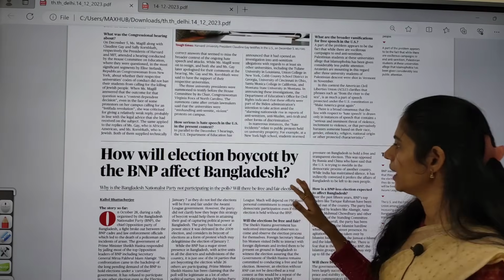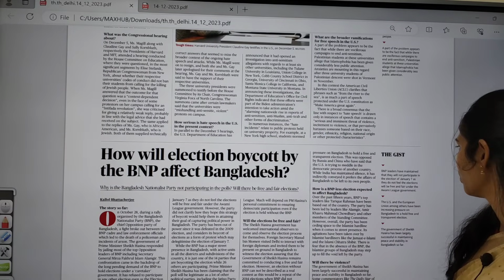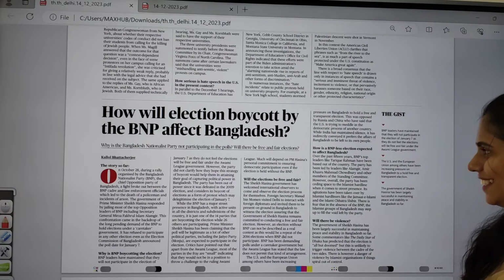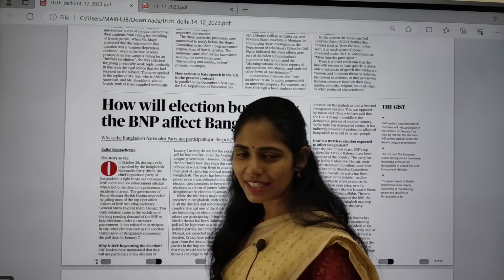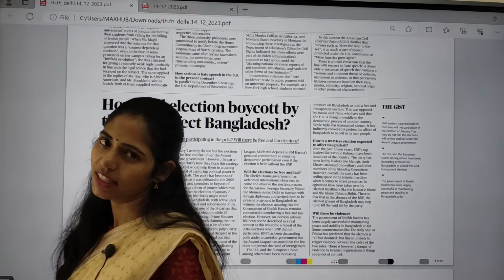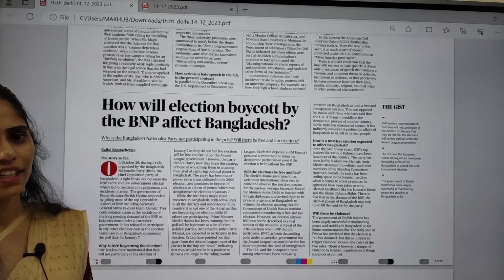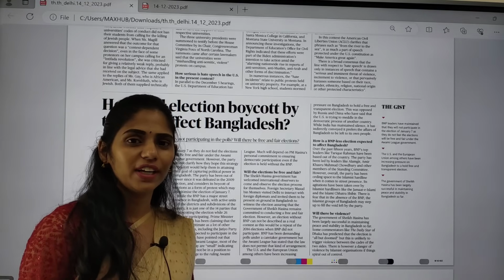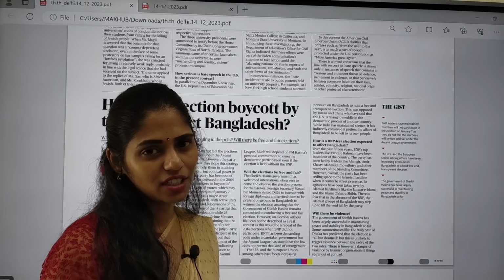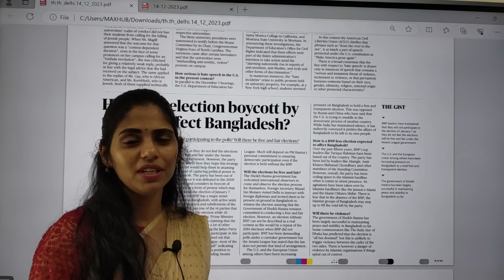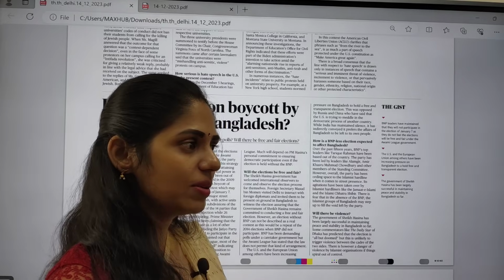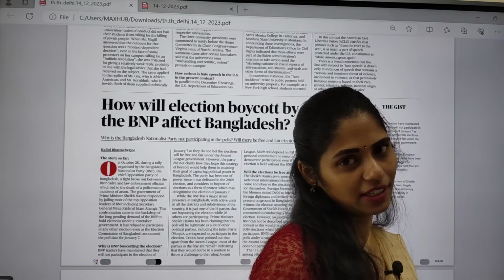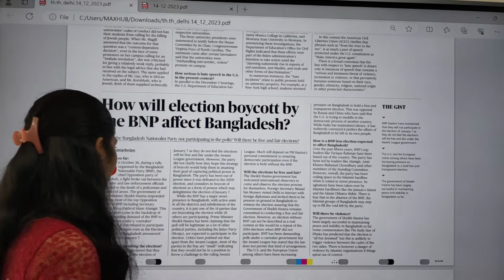And next one is about elections in Bangladesh, so we are not going to focus much. One important dimension you can see here is that the present government in Bangladesh is Sheikh Hasina's government, and this government is pro-India. So if next time Sheikh Hasina does not come into power, whatever government is formed in Bangladesh may have negative relations with India. That is the thing we have to see.